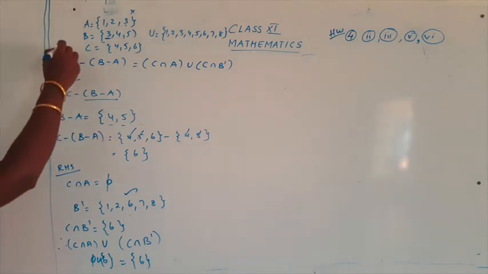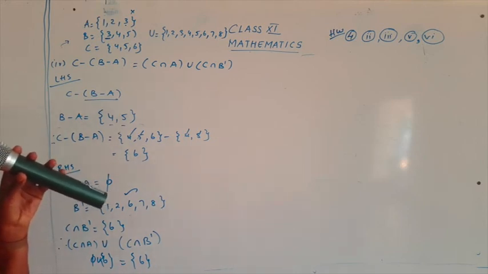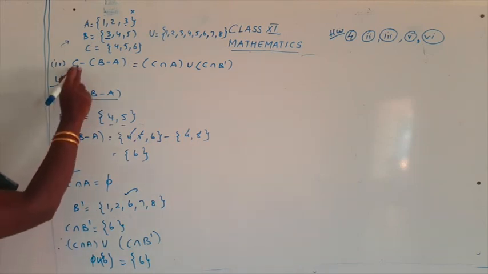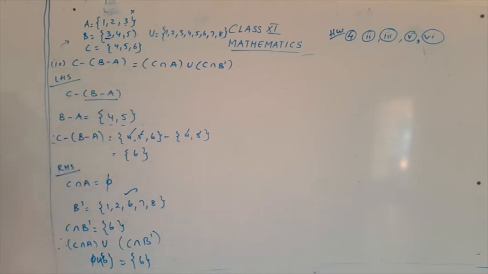We are going to take the same sets. It's your choice. I have taken the same sets. A is 1, 2, 3. B is 3, 4, 5. C is 4, 5, 6. And the universal set is 1, 2, 3, 4, 5, 6, 7, 8. Okay, now let's come to the LHS part. The LHS part is C minus (B minus A). So now first I'm going to find B minus A.